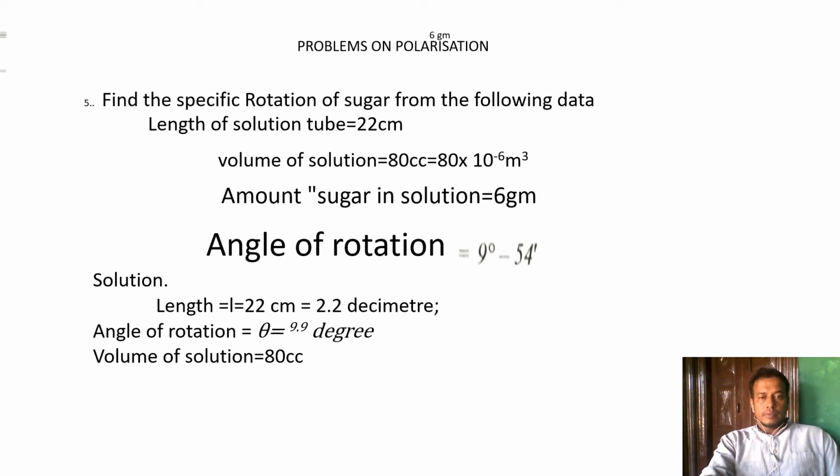So here the length L is 22 centimeter. If it is converted into decimeter: centi is 10 to the power of minus 2, and deci is 10 to the power of plus 1. Hence 2.2 decimeter. The angle theta is 9 degree 54 minute. 1 degree is equal to 60 minutes, so 54 minutes means 0.9 degree. Hence it is 9.9 degree.